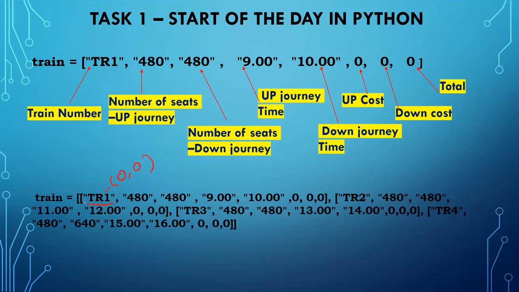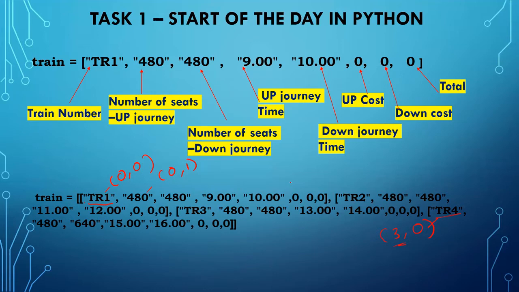So this is 0 and the first element 0. The next one will be 0, 1. Like that, if I want to access the fourth train's first value, it will be 3, 0. So this is the index value. We call this a 2-dimensional array. How we normally use a 2-dimensional array in pseudocode, the same method we can use to access this list easily.